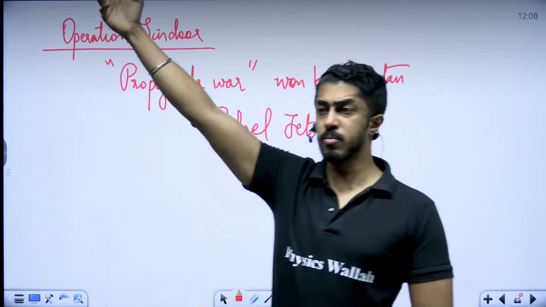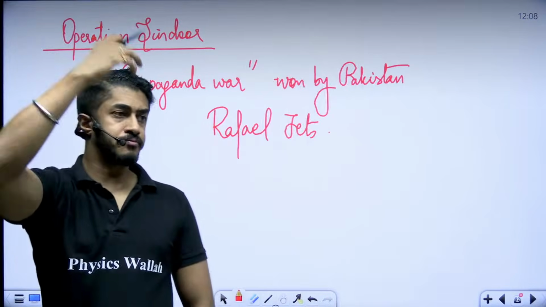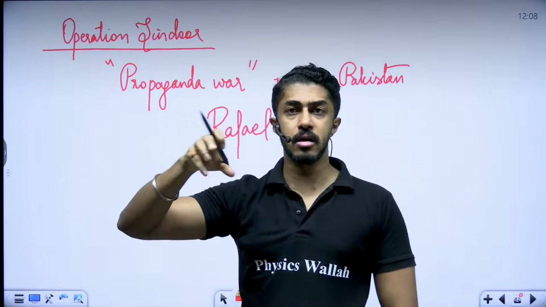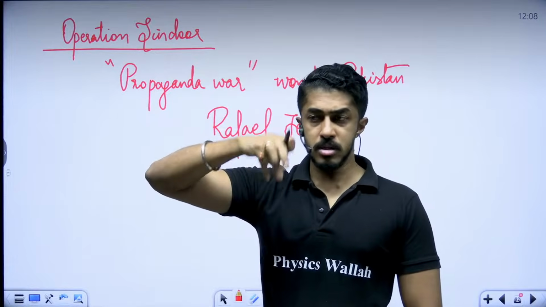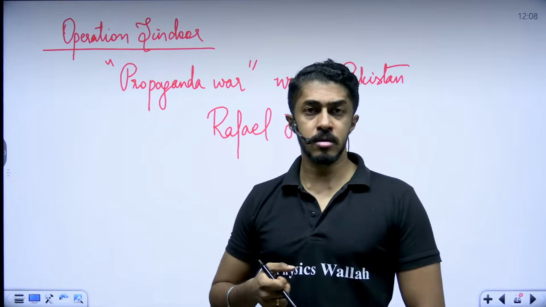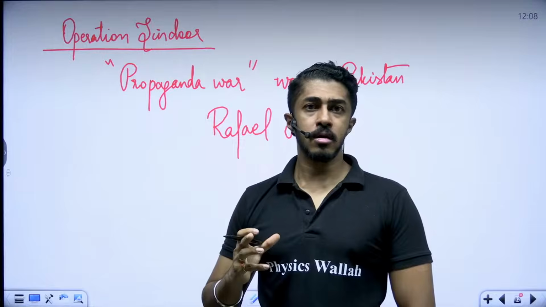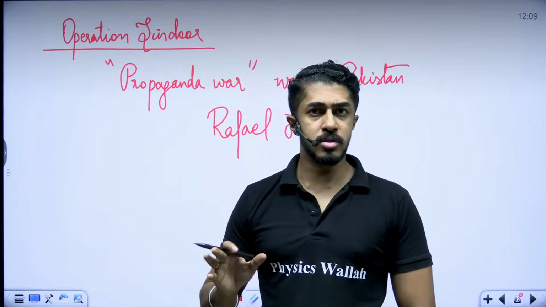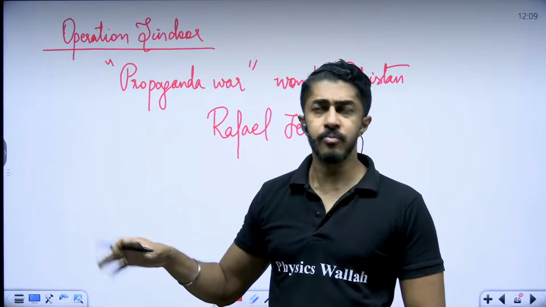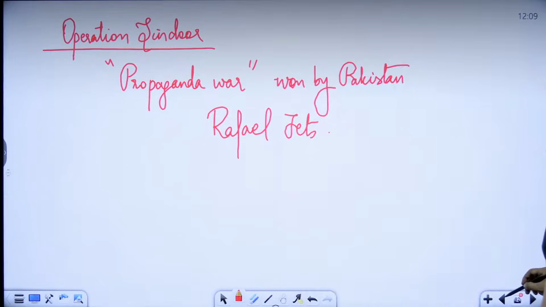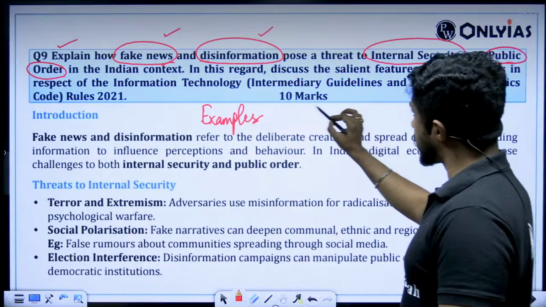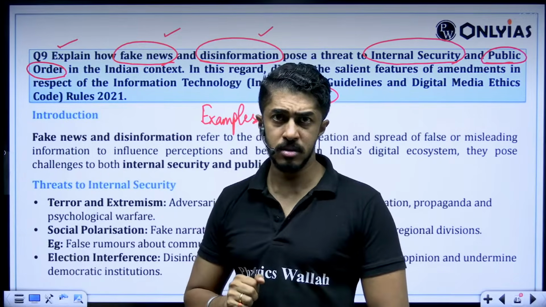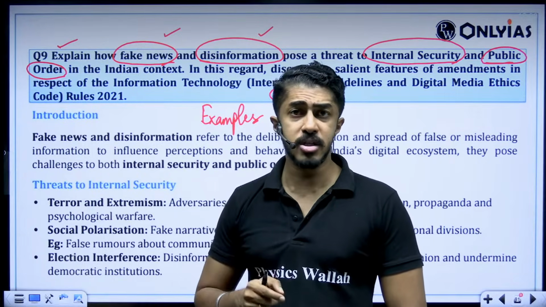If you want, you can give further examples also. Like the issue that took place, I think, in the Northeast, where this thing started getting circulated on WhatsApp that there is this group who are actually abducting children. Child snatchers are there. And 20 people got killed. It was fake news. So that also, if you want, you can give. But again, like I have told you n number of times, you should always see two things here. 10 marks. 2 pages max to max. Got the point? Thank you, Akshay Kiran, for reminding.